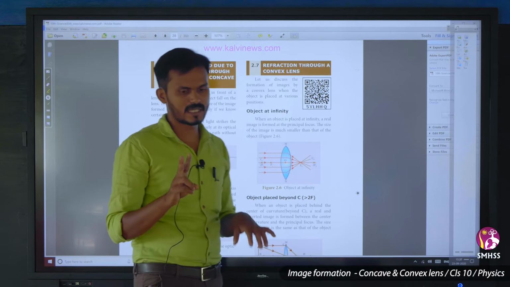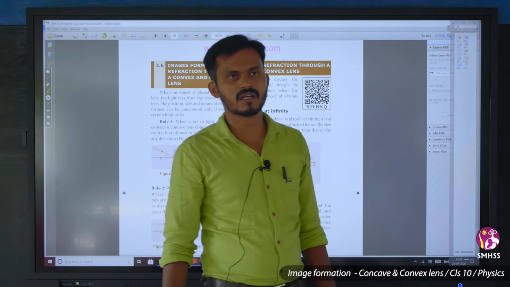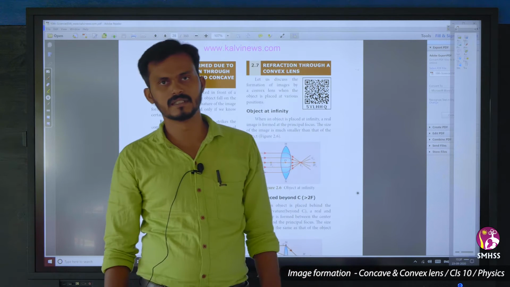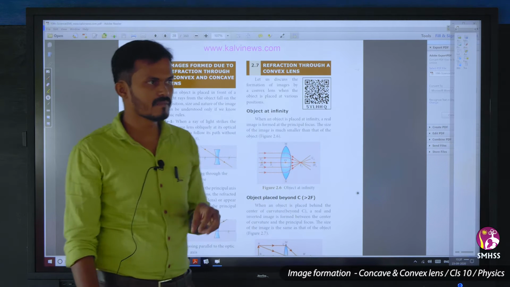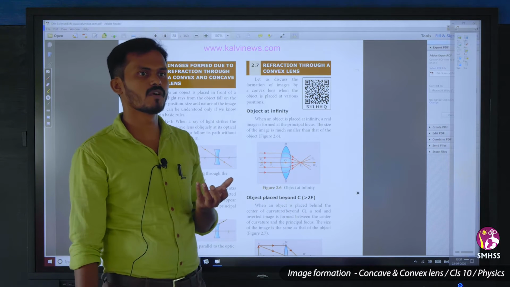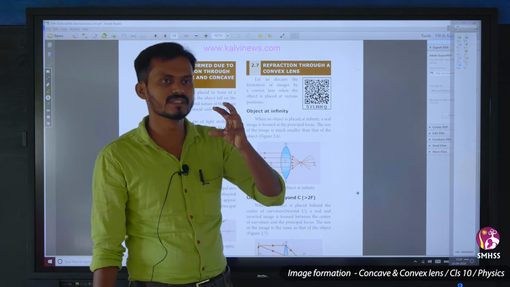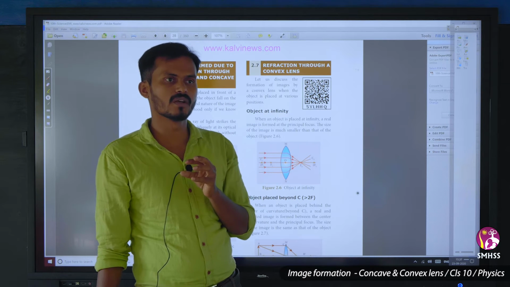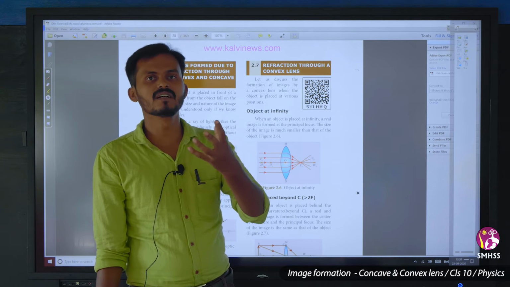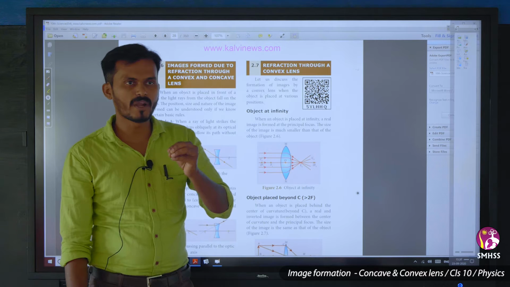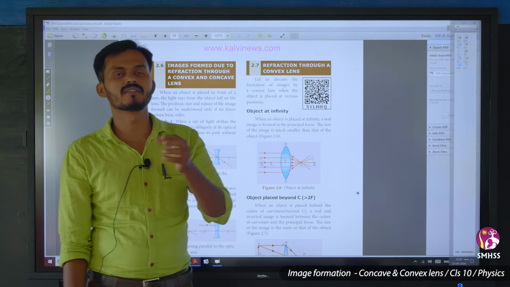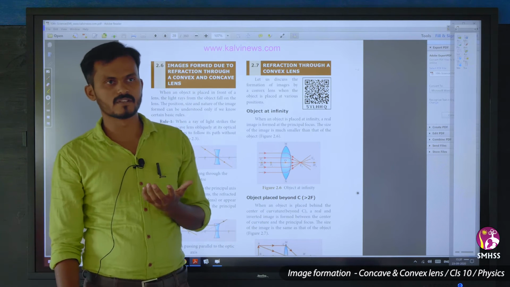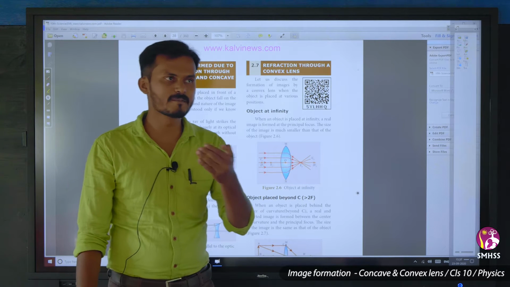So there are 2 different types of images. So this I should have told you already earlier. So real image and the virtual image. Real images will be formed when there is a convergence, when the light converges at a particular point, at that position we have a real image. From one point the light rays will be diverged, and at that point we have a virtual image. So real image will always be inverted.